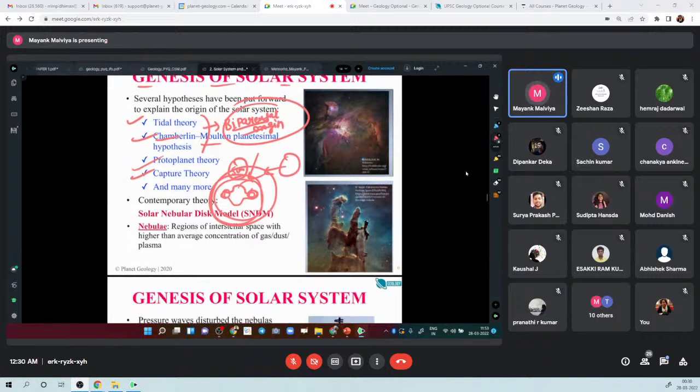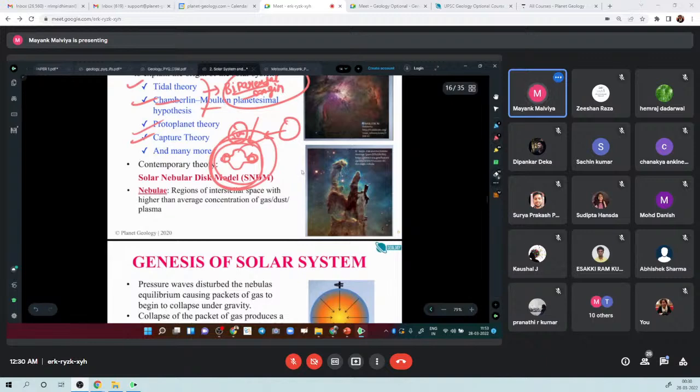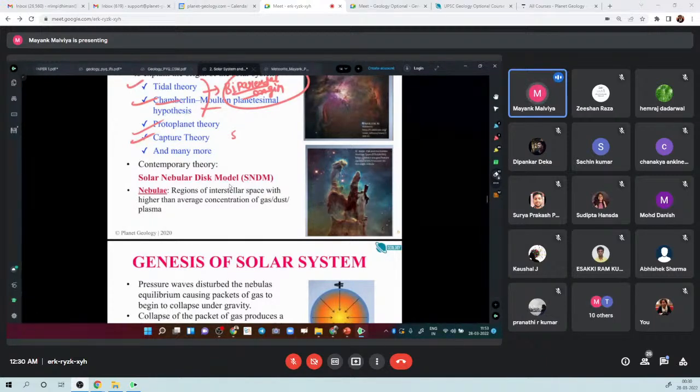Now the most modern theory is known as the nebular hypothesis, right? This nebular hypothesis also fits well in the paradigm of the Big Bang theory, right? So we'll cover this, and then we'll end the class today. So what is a nebula? You must have heard about solar nebula or nebulae a lot of times. Can you tell what a nebula is? Anyone?